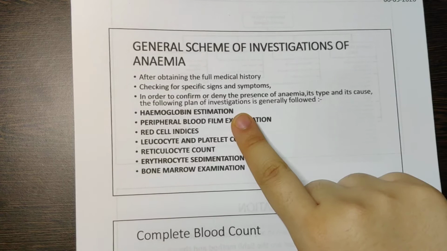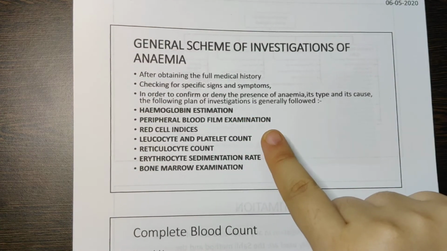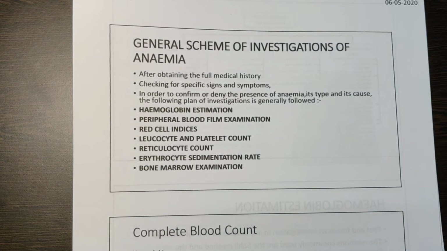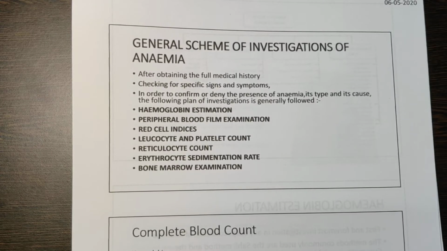Hemoglobin estimation. We need to know how much hemoglobin the patient has. Then we have to check the blood film. Why do we check the blood film? There are multiple reasons why hemoglobin can be less. First, the hemoglobin can be less because of any parasite like malaria or hookworm infection. Because of these, the hemoglobin comes down. We can easily see that on a glass slide, in a blood film. Okay.